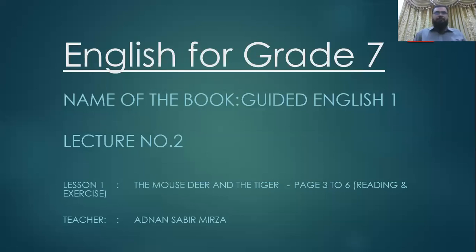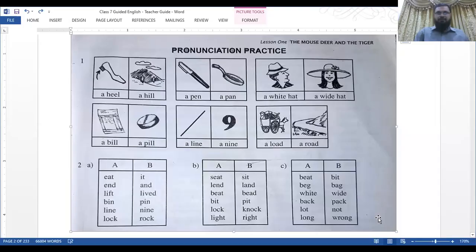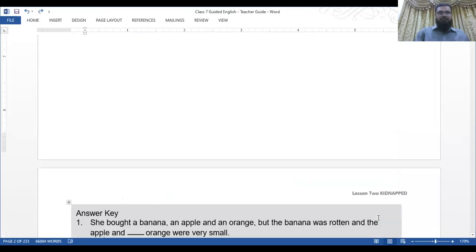We are doing lesson number 1, the mouse, deer, and the tiger, page 3 to 6 exercises of Guided English 1 book. So let's start from language structure, like I said yesterday.